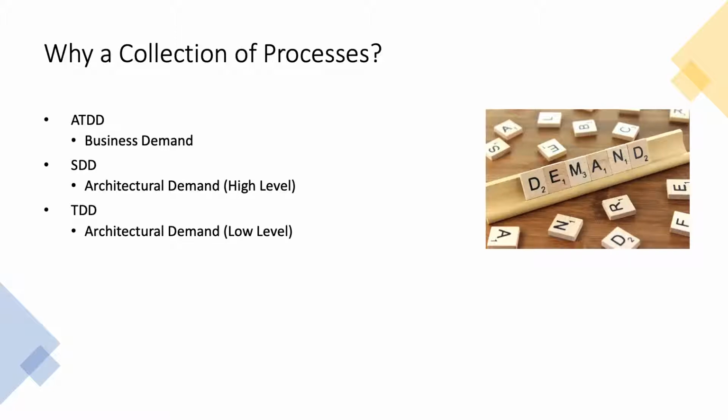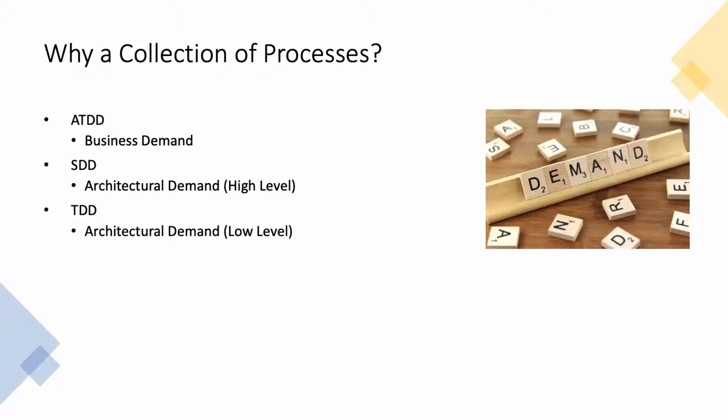I would say these demands are different. For example, ATDD will be covering the business demand, what business people expect from your application. That is purely about the use cases. This user can do this, and so on.